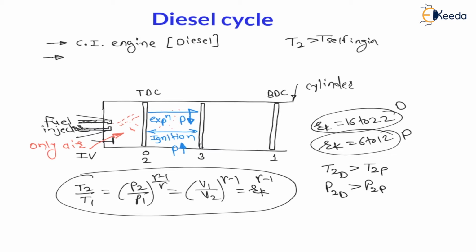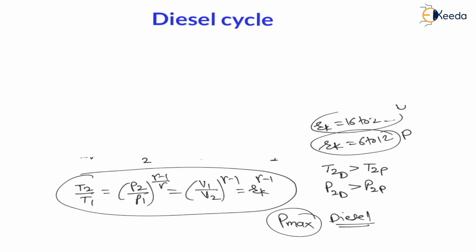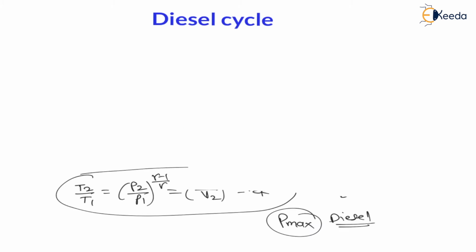Therefore the maximum pressure in the cycle will be more for the diesel engine. So my dear students, this engine is nothing but one type of pressure vessel. Whatever may be the engine, either an Otto engine or a diesel engine, it is one type of pressure vessel. So as the maximum pressure in the diesel cycle is more than in the Otto cycle, therefore whatever may be the hoop stresses, it is a cylindrical pressure vessel.